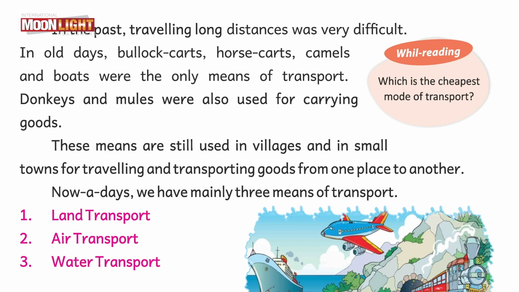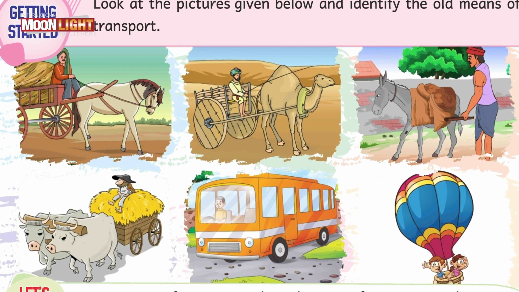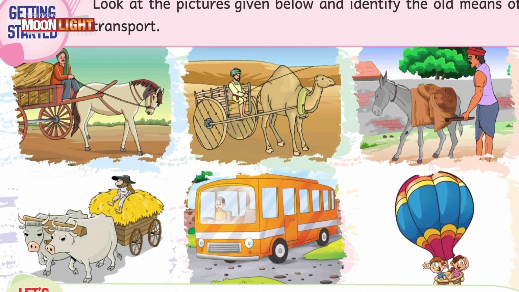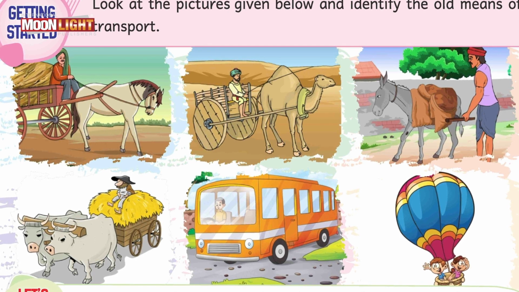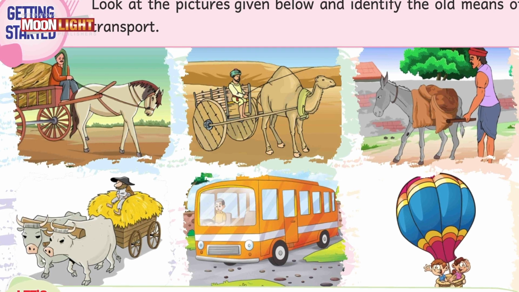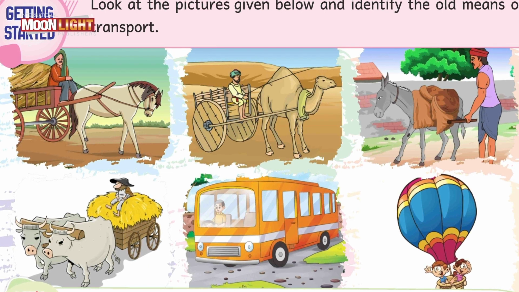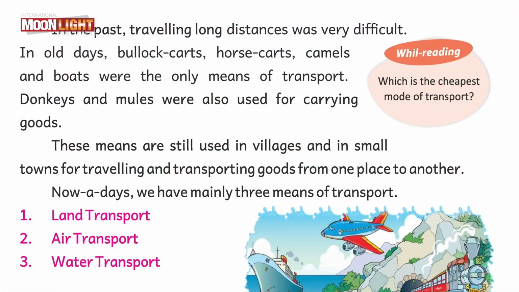Horse carts, camels and boats were the only means of transport. It means that in the old days or in the past days, people only used bullock carts, horse carts and camels or boats to move from one place to another. Donkeys and mules were also used for carrying goods. Carrying means to take something from one place to another. These means or ways are still used in villages and in small towns for traveling and transporting goods from one place to another. Land transport, air transport and water transport.